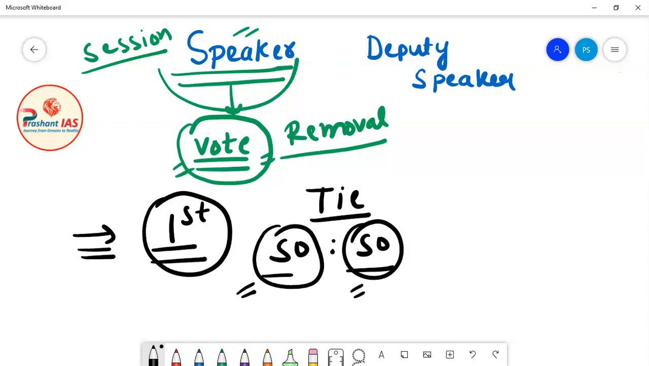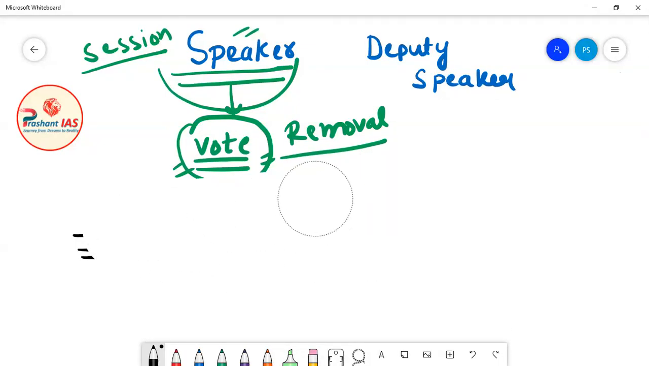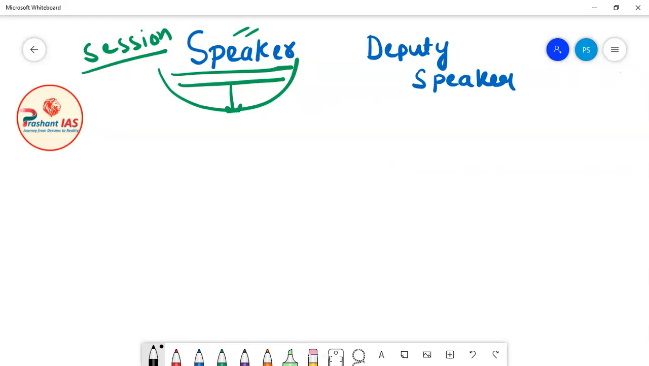So in the case of a tie, the speaker is not allowed to give his vote. Okay, so the speaker can give his vote during his own removal, but only in the first instance. Now friends, if we discuss the removal of the deputy speaker, then the same thing is followed